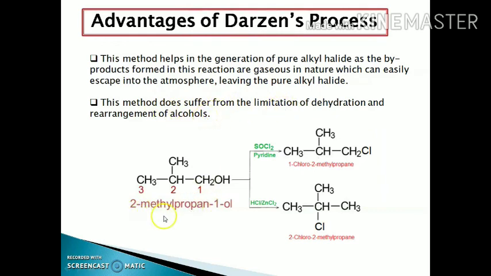For example, in case of 2-methyl propan-1-ol, if thionyl chloride is there, then 1-chloro-2-methyl propane is formed. If hydrochloric acid and zinc chloride are there, then due to the rearrangement of the carbocation, 2-chloro-2-methyl propane is formed as a major product.